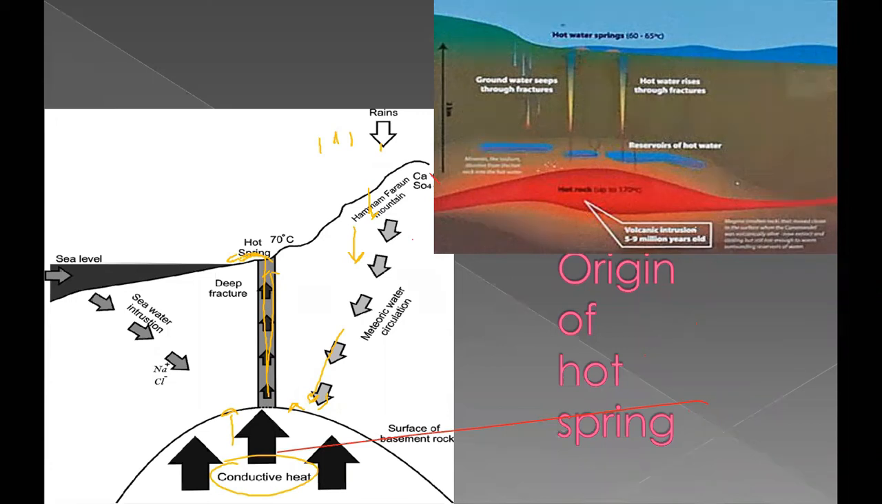It is because internal heat is heating the water, and that boiled water comes out. The temperature may be up to 70 degrees or more than that as well. Sometimes boiling water will come out from the ground.